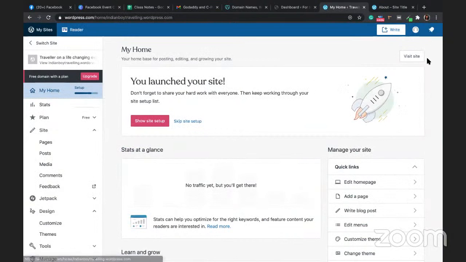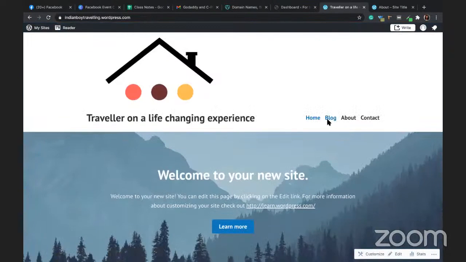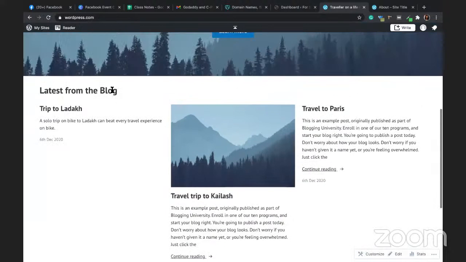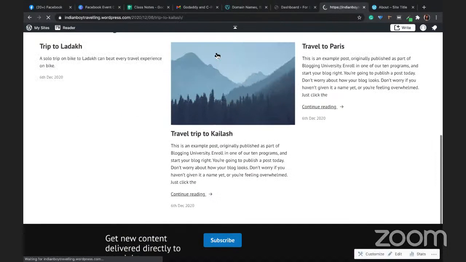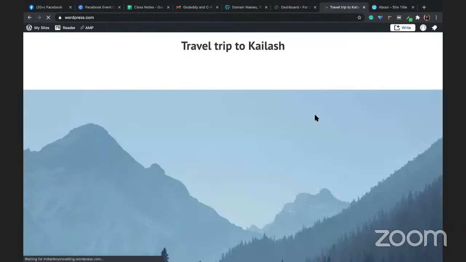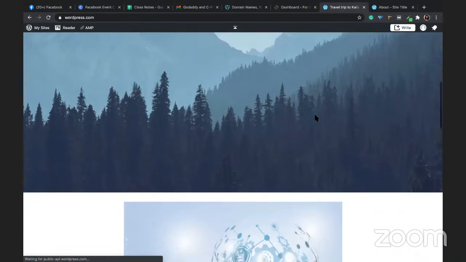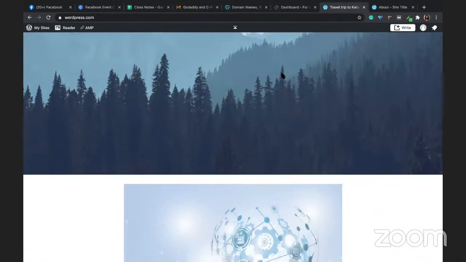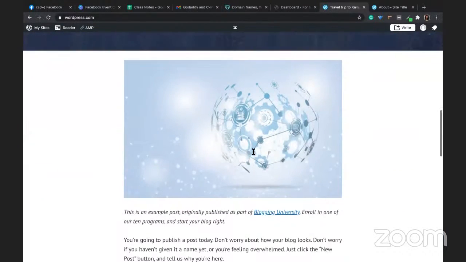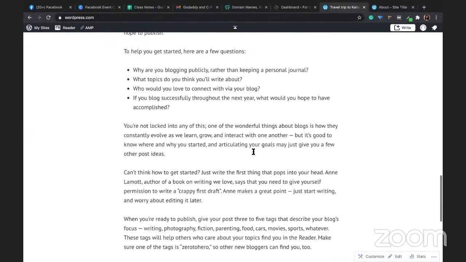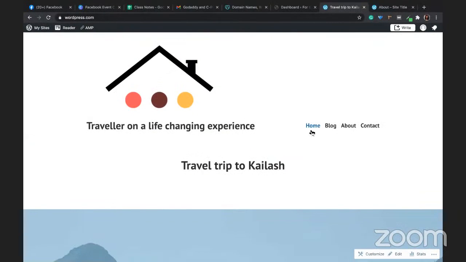So I'm going to home and I'm clicking on visit site. So this is my website, how it looks right now. And these are the two posts. See, I told you the feature image. So when you add a feature image, the blog post looks like this. When you do not add a feature image, of course, when I open it, the feature image comes on the top. You can edit it so that the feature image doesn't come on the top and this one comes. It is possible.